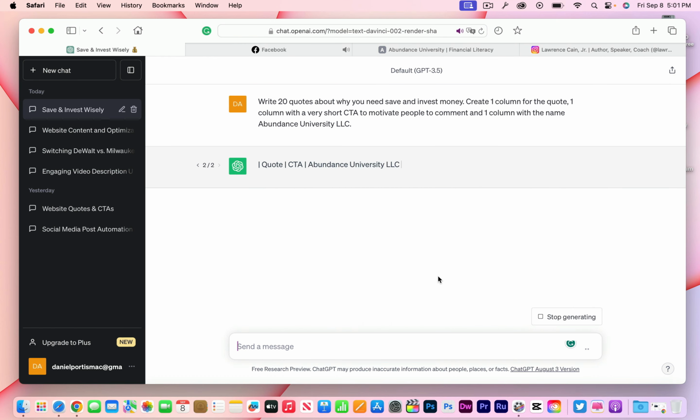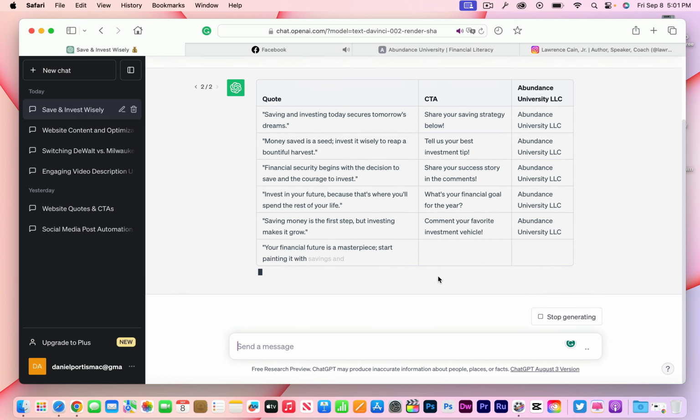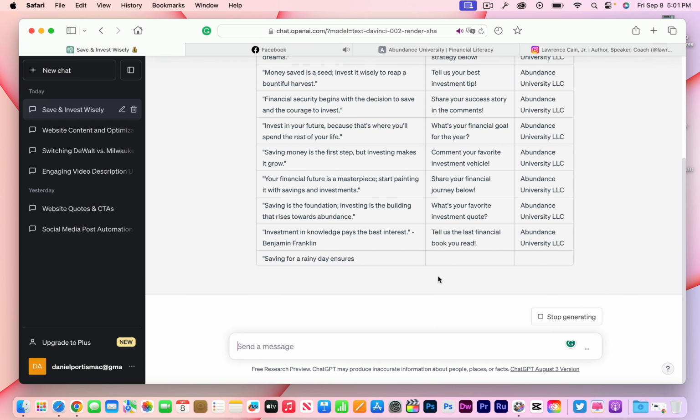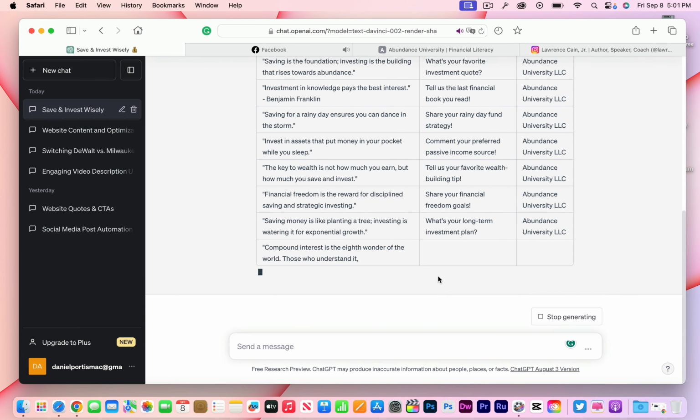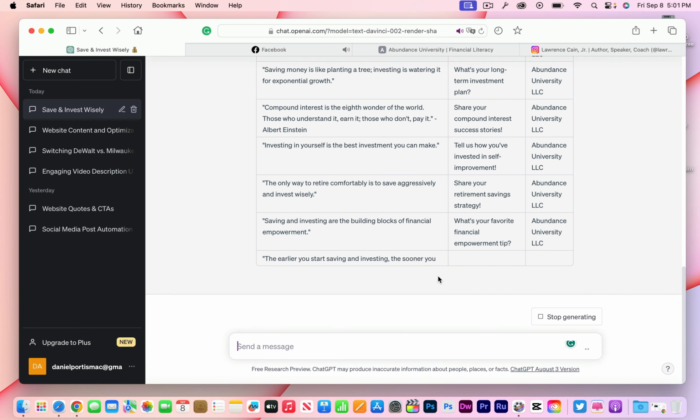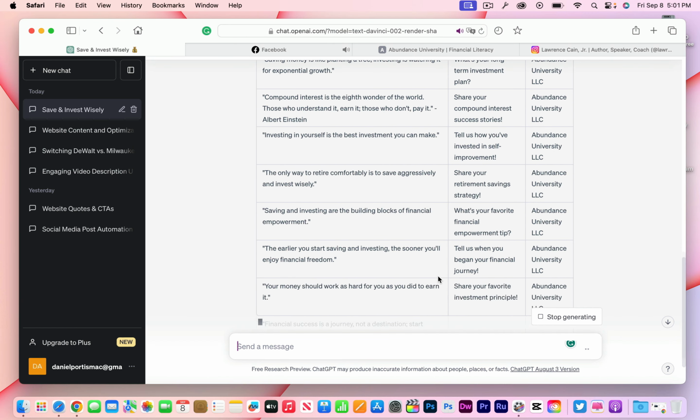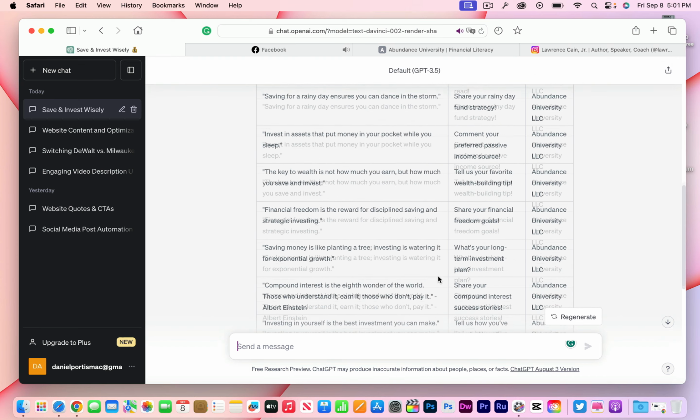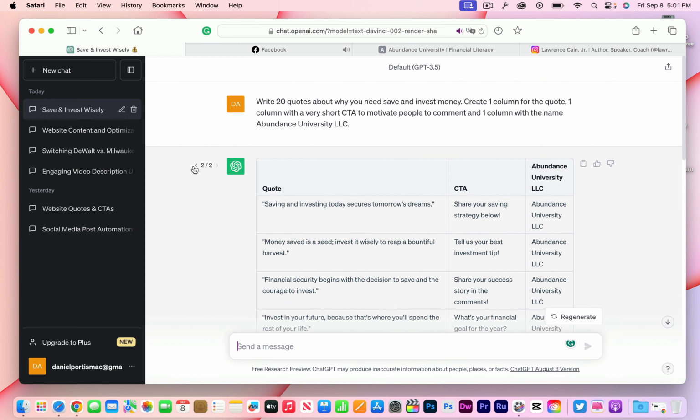I'm going to regenerate that so you can see it in real time. And it did it again. And honestly, I liked it with the emojis. I thought the emojis were really good to add in there. So we're going to go back over here to version 1 once it gets done, and we're going to roll with that one.